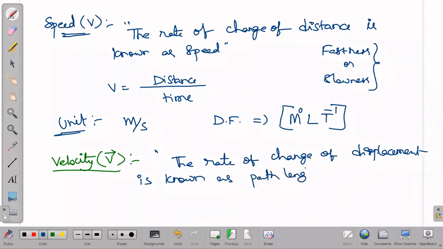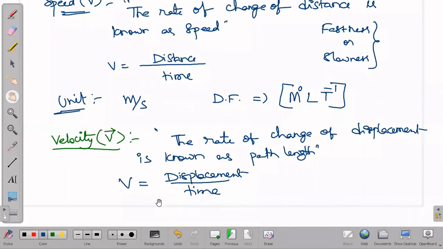Now, the formula we will write mathematically: V is equal to displacement by time. Now, what about the units of it? We are speaking about units. The units will be the same, because the distance unit and displacement unit are the same.